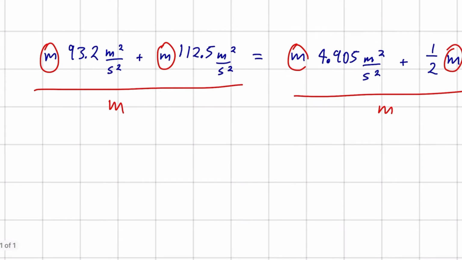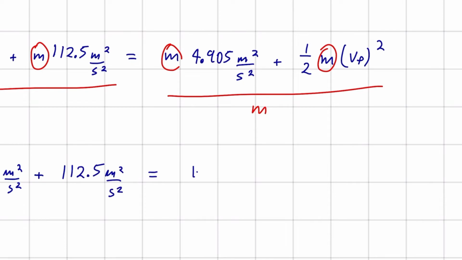And our equation is going to become 93.2 meters squared per second squared plus 112.5 meters squared per second squared is equal to 4.905 meters squared per second squared plus 1/2 vf squared. There's our vf.